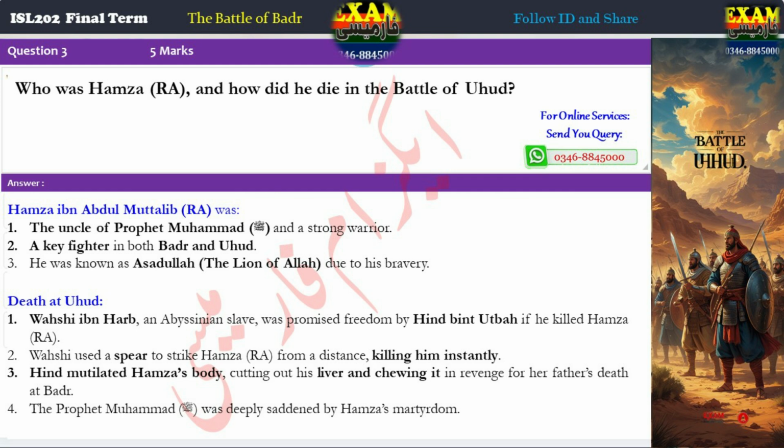Death at Uhud. 1. Washi ibn Harb, an Abyssinian slave, was promised freedom by Hind bint Utbah if he killed Hamza, R.A. 2. Washi used a spear to strike Hamza, R.A., from a distance, killing him instantly. 3. Hind mutilated Hamza's body, cutting out his liver and chewing it in revenge for her father's death at Badr. 4. The Prophet Muhammad, peace be upon him, was deeply saddened by Hamza's martyrdom.